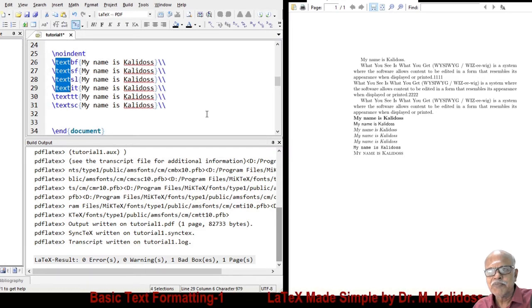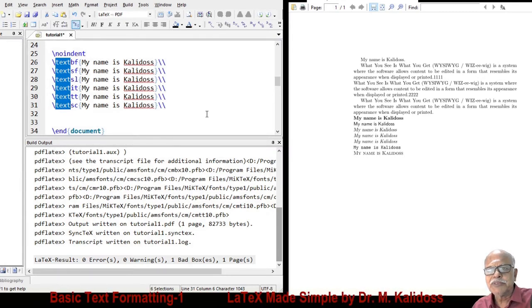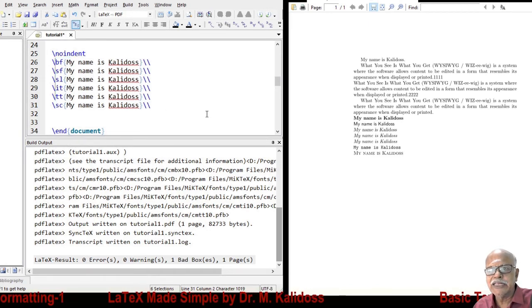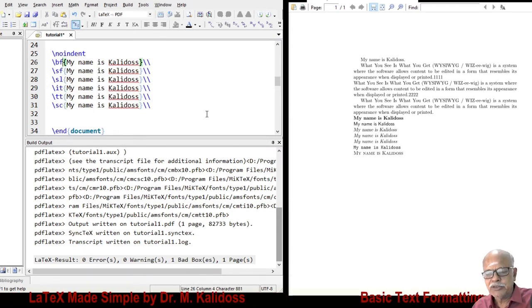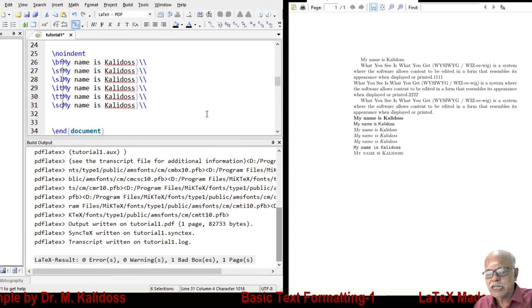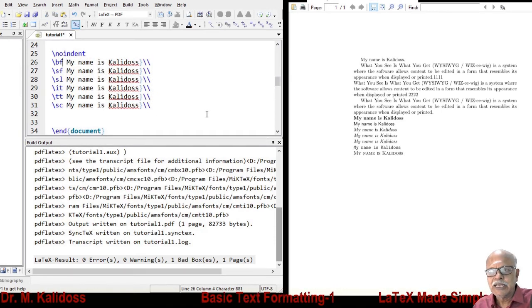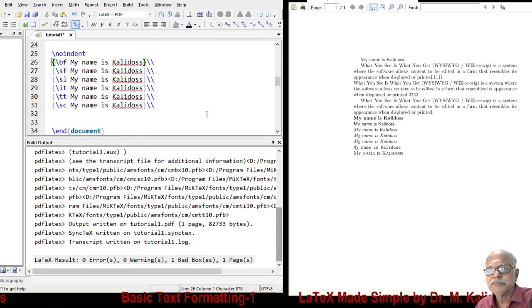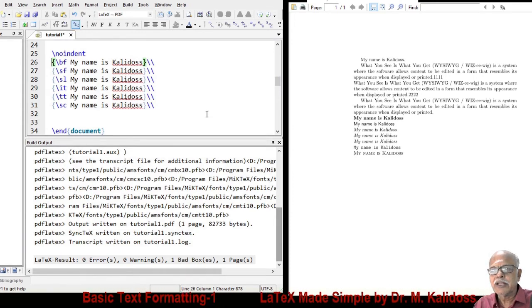This way, column select is possible. Shift Alt is used for column select. I delete this. And then again, I use here Shift Alt. I select curly brace alone and then give a space. I come here and paste it here. Now, I compile.